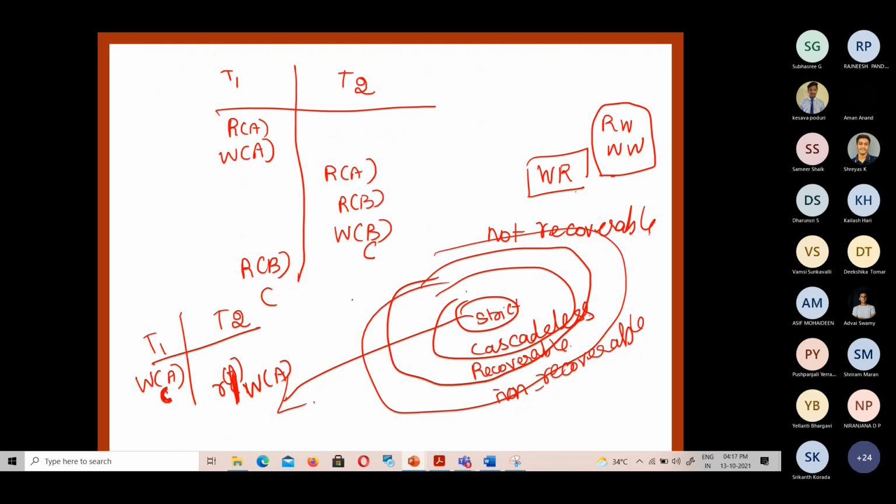So which conflicts are addressed by strict schedule? RR and RW. Or RW and RR. Oh, no, no. RR is not a conflict at all. RW or W. So W of A is first previously written, and then only it won't read or write. Then which conflicts are addressed?